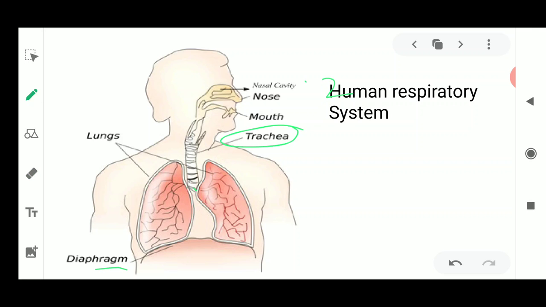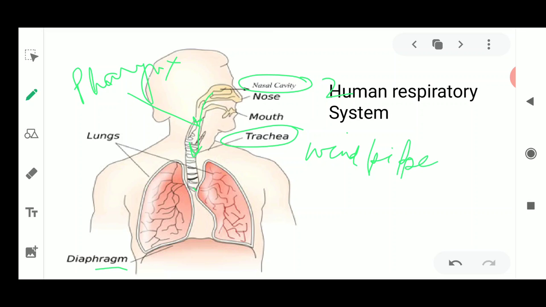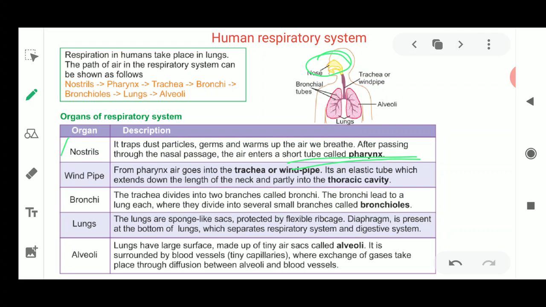We have seen the nasal passage. Then from here it goes into the pharynx. After the pharynx it is led down to a small tube known as the windpipe, also known as the trachea. I'll just read this out. From the pharynx, air goes into the trachea, which is also known as the windpipe, and it is an elastic tube which extends downwards at the neck region, and it lies partially in the thoracic cavity.